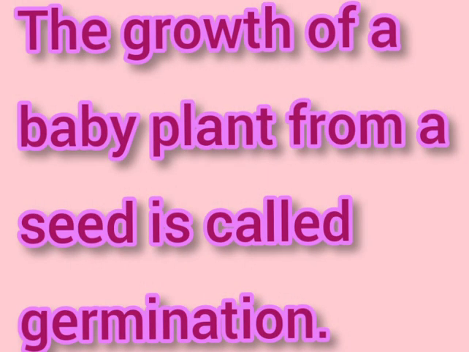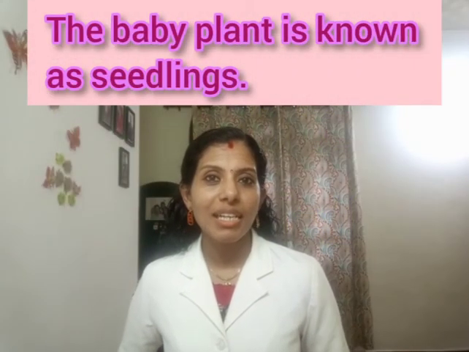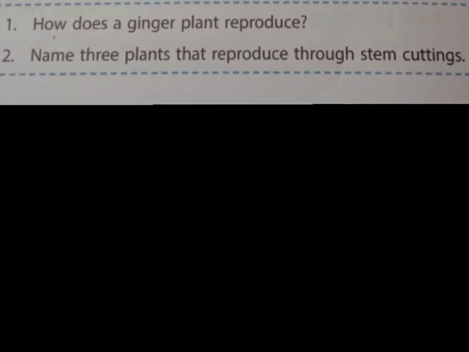New plant grows when the seeds fall on the ground and germinate. They grow into new plants only when they get enough air, water and warmth. If any one of these components is missing, the plant growth will not occur. What is germination? The growth of a baby plant from the seed is called germination, and the baby plant is called a seedling.